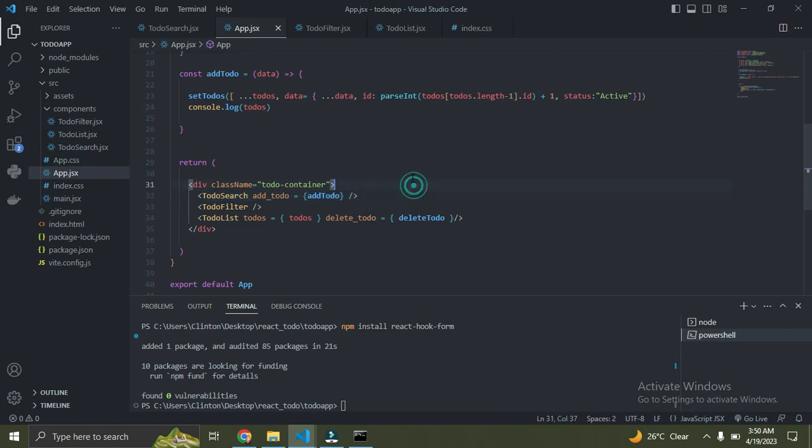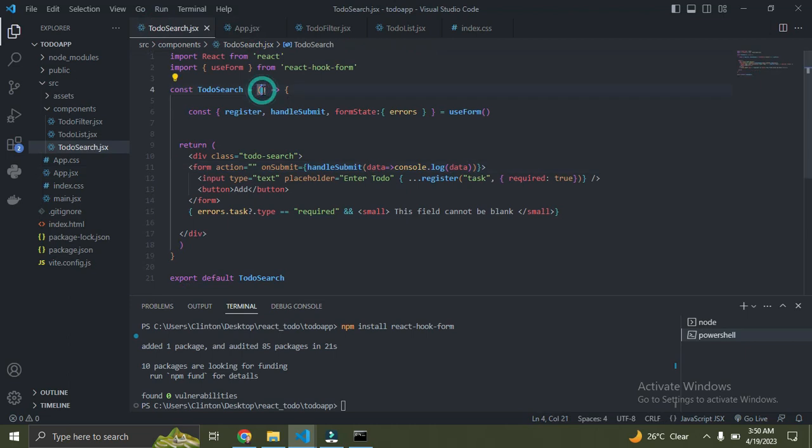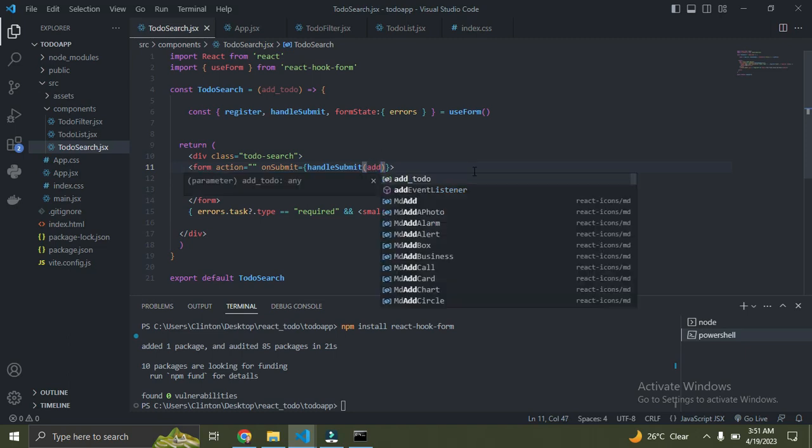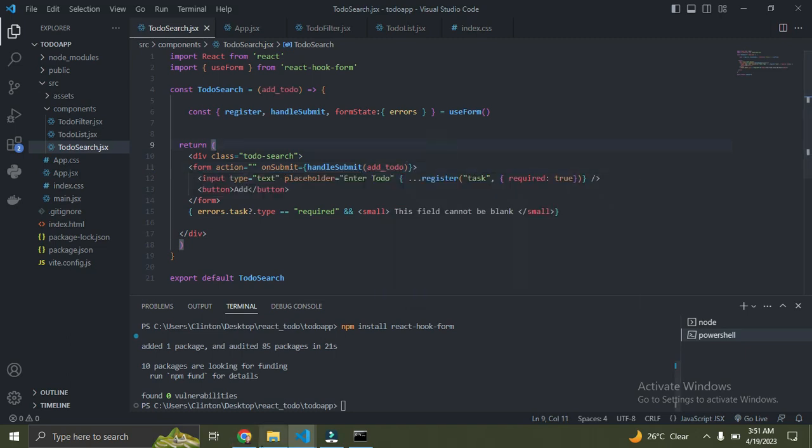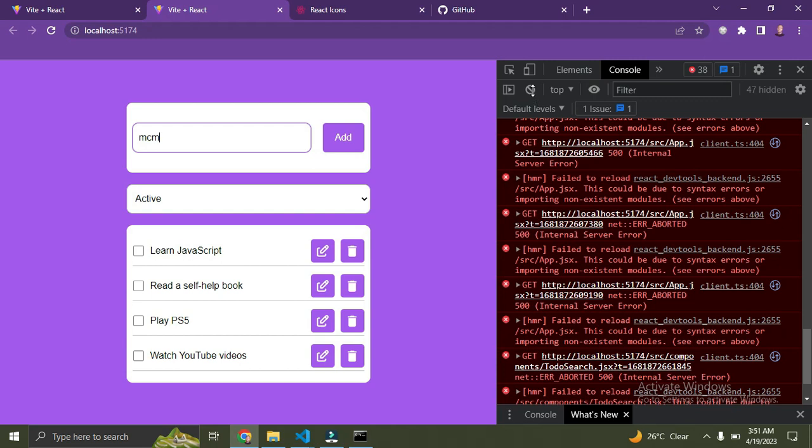Once we've done this, we need to receive this. Go down to your todo search and receive that here. Say add_todo. This addTodo is a function, and it's going to simply replace what we have here. So remove that and then pass addTodo.